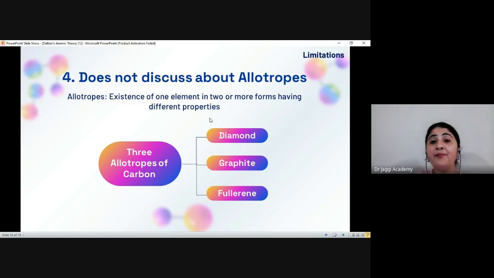For instance, diamond is very hard. It has a high melting and boiling point. Diamond is a bad conductor of electricity. However, graphite is very soft, soft to the touch. It has a low melting and boiling point, and it is a good conductor of electricity and heat. On the other hand, fullerene has a very complex, bulky structure, and it has a high melting and boiling point. So Dalton's theory doesn't explain the existence of allotropes.